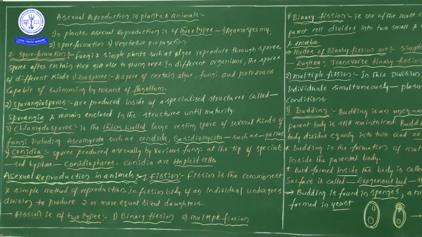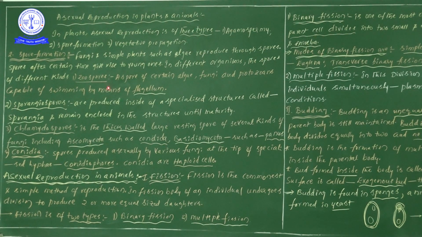Let us discuss one by one. First, there are zoospores, sporangiospores, chlamydospores, and the fourth one is conidia. One more time: zoospores, sporangiospores, chlamydospores, conidia.